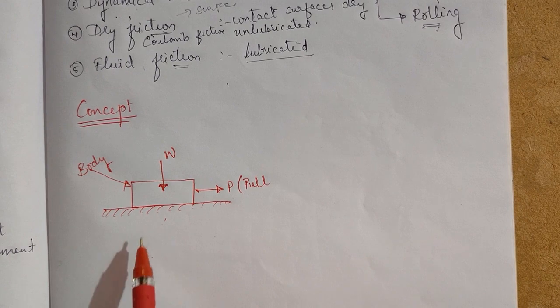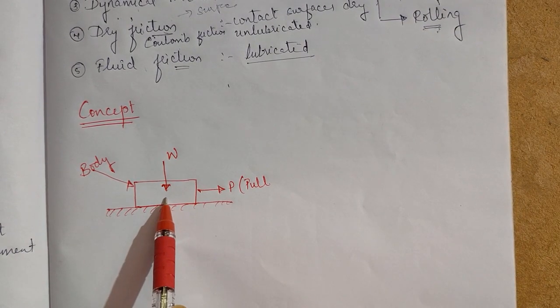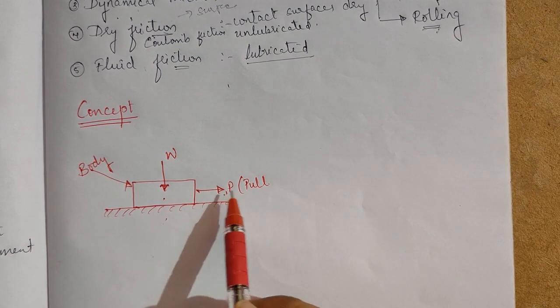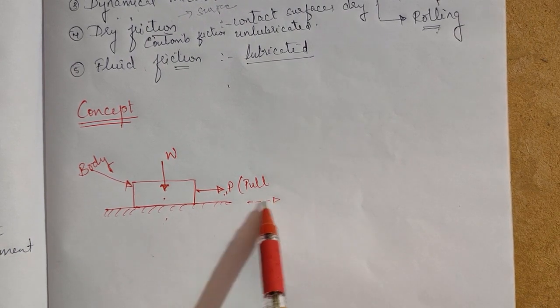Let a body of weight W be subjected to a pull P, which tends to move it towards the right, as shown in the figure. This is the motion trend.